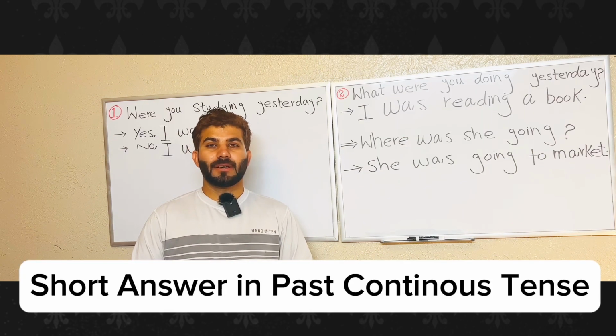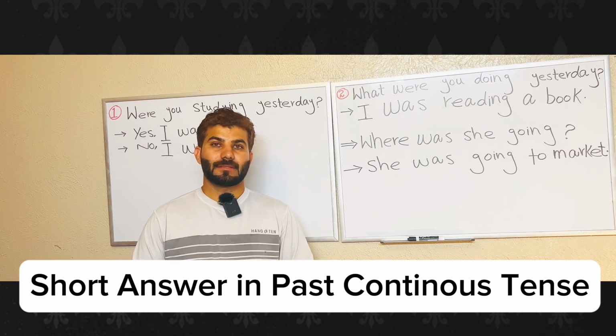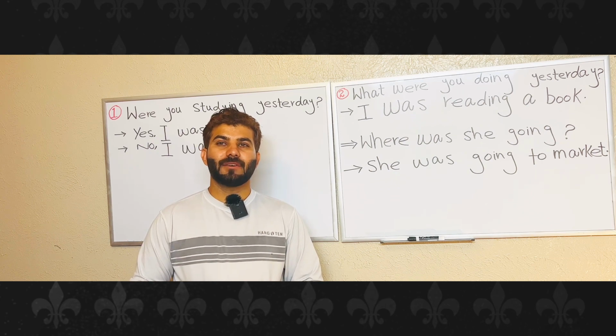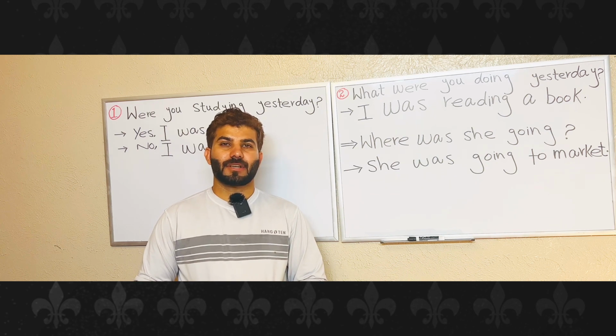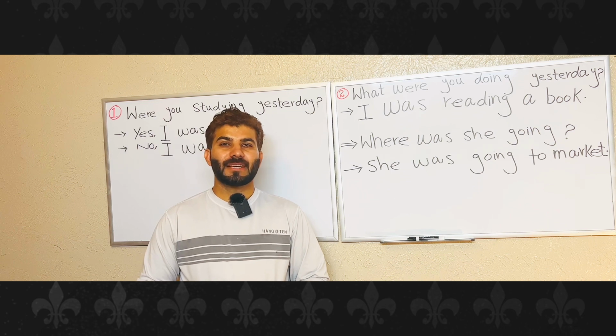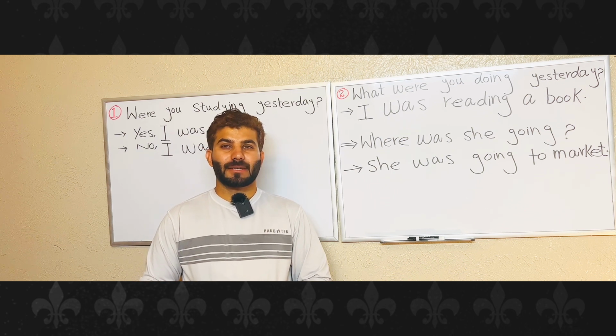Now we're going to learn the short answer in the past continuous tense. When using the past continuous tense, a short answer can be given in two different ways, depending on the question structure. Number 1, if the question is a yes-no question, the short answer can be formed by using the affirmative or negative form of the auxiliary verb, was or were, plus not in contracted form.